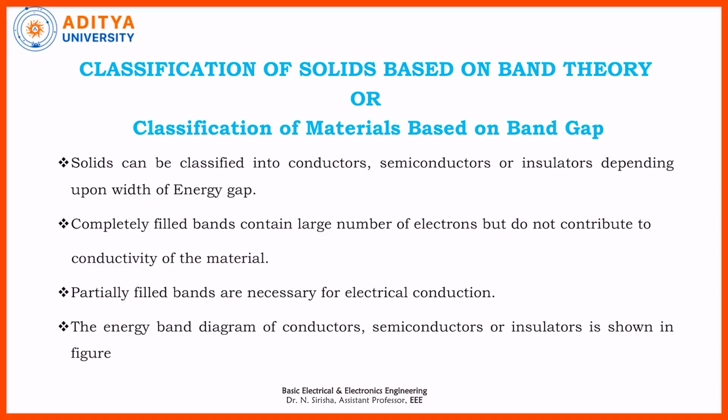A completely filled band contains a large number of electrons but does not contribute to conductivity. If it is a partially filled band and we give some energy to the valence electrons, these electrons come out of the shell and conduction takes place. Semiconductor properties can be changed based on the type of material and the energy supplied to the valence electrons.